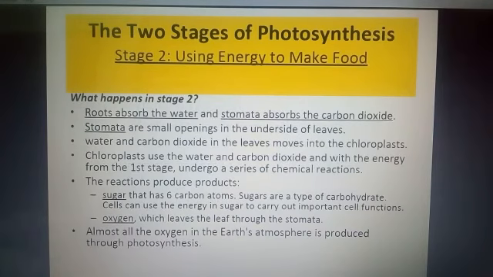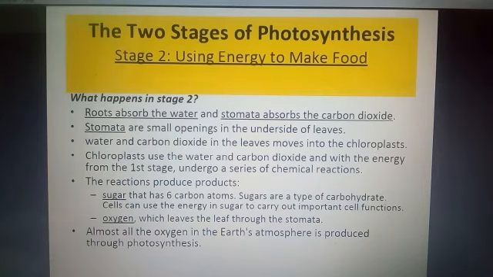Second stage, meaning how this energy is utilized. First of all, roots absorb the water from the soil through the xylem, and the stomata, which are present on the underside of the leaves in large numbers, allow carbon dioxide to enter from the surroundings into the leaves. Water and carbon dioxide in the leaves move into the chloroplast. And now chloroplasts use the water and carbon dioxide with the energy from the first stage, which they have captured from the sun, and undergo a series of chemical reactions. At the end of the chemical reactions, the products, sugar and oxygen, are formed.